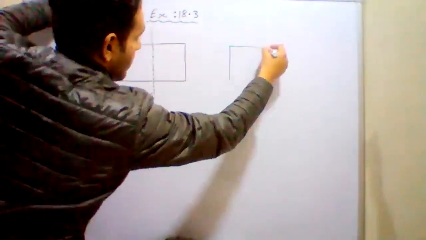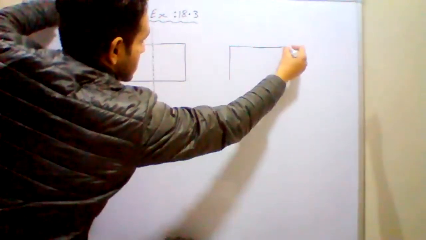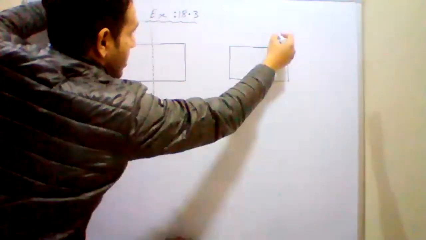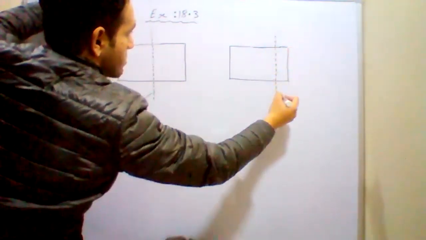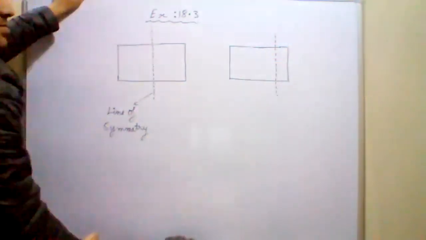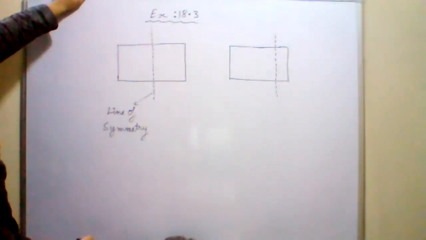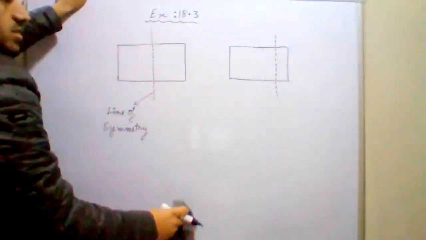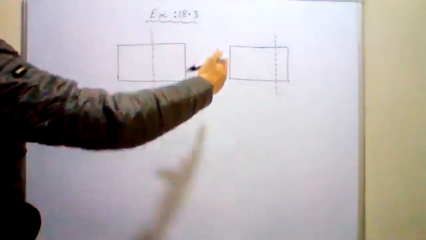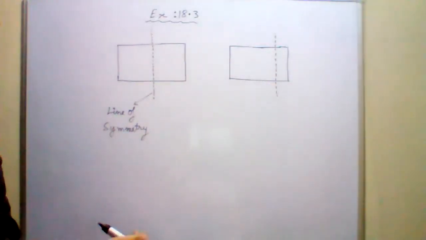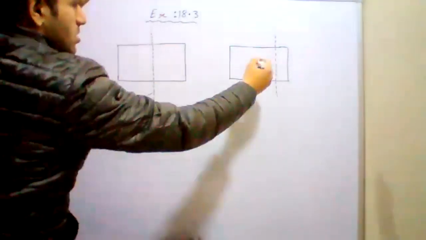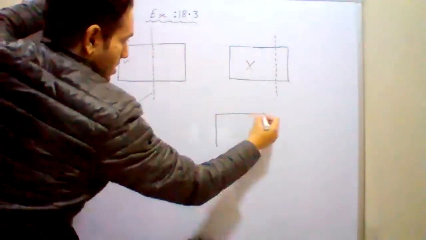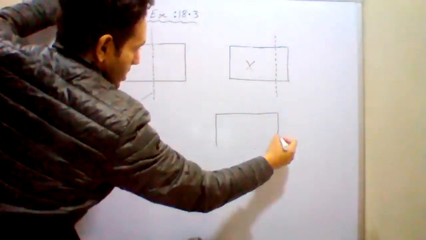Sir, in this figure, let me make it more clear. If I draw a line here, is this the line of symmetry? No, sir. Why? Because this portion is bigger than that portion. These two portions are not mirror images of each other, so this is not a line of symmetry. Can this figure have another line of symmetry?